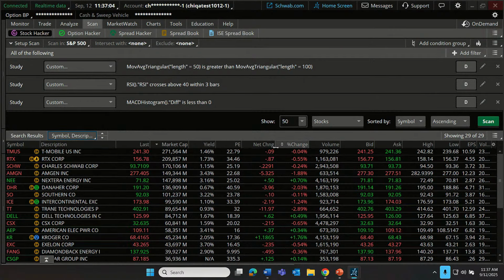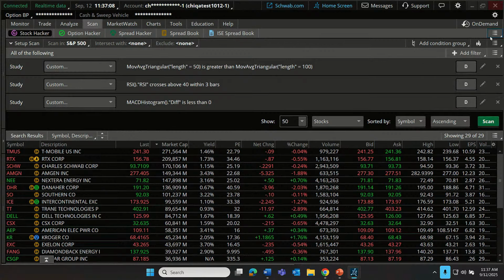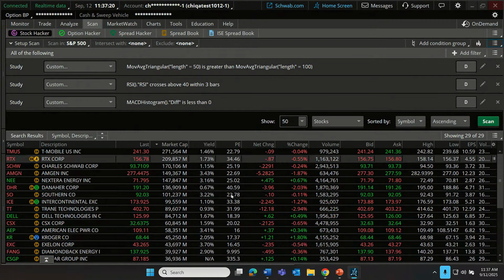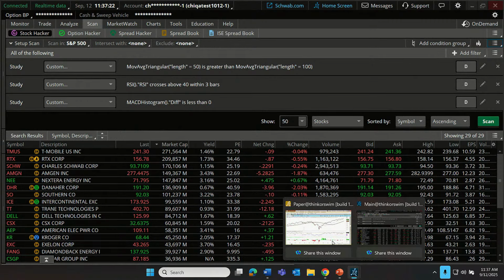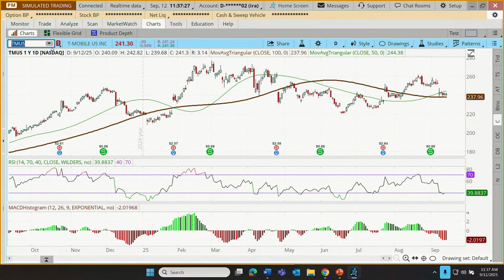So now we could save this scan if we wanted to. We can come up here and save that scan query right there. I'm not going to do that, but we could do that. But how about we use a couple of these first stocks? Should we look at T-Mobile? That's probably going to wind up being our trade example for the day. Let's see if it just matches everything.